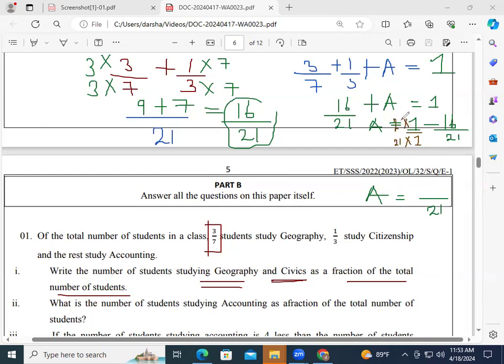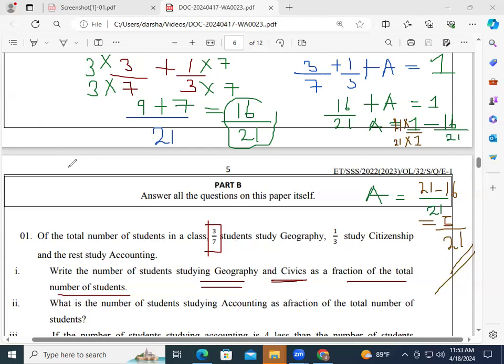This also you have to multiply by 21. Therefore, 21 minus 16, that is equal to what? 5 over 21. Therefore, the fraction of students who take accounting as a subject is 5 over 21. Okay. You note down that.